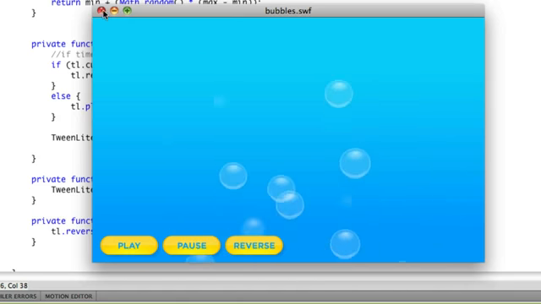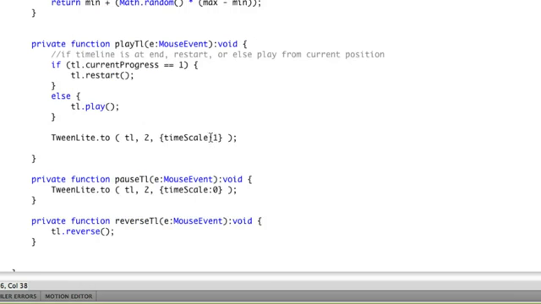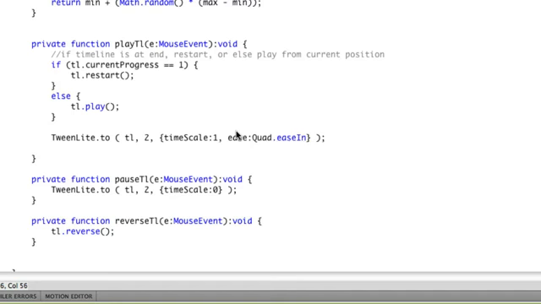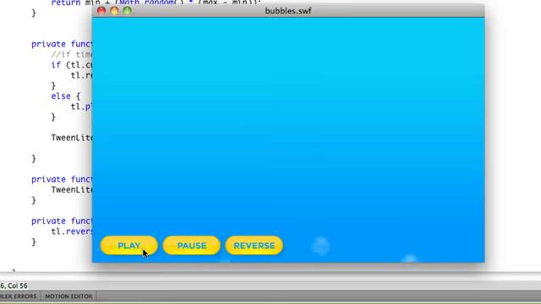It's not as noticeable as the pause. I might even say, you know what, let's do an ease of Quad.easeIn, and that might make it a little bit more noticeable. So I'm going to play, hit pause. You just love the way they stop so subtly, and hit play. Then there you really see they accelerate. They don't just abruptly maintain their speed.